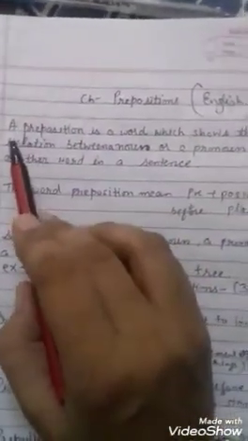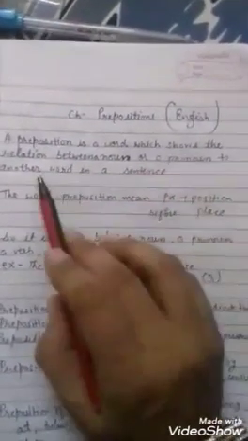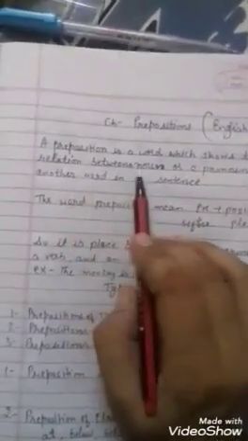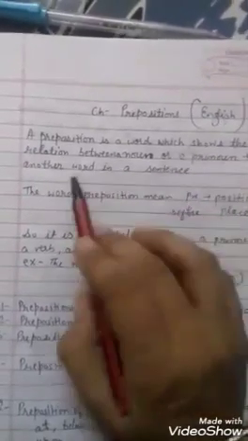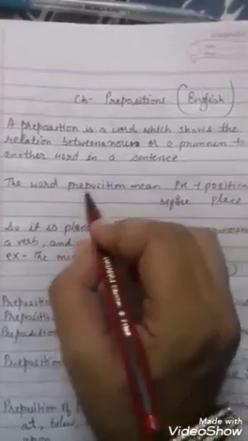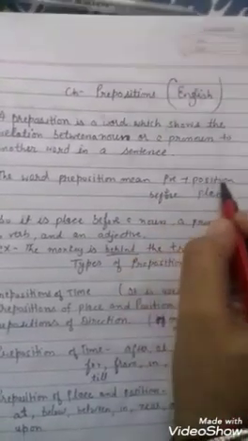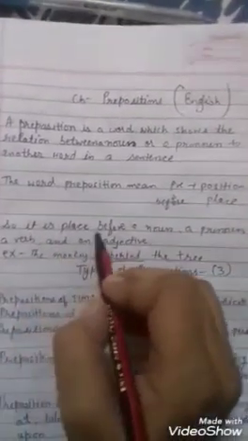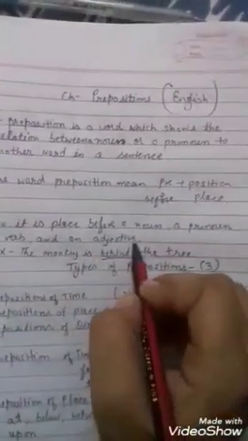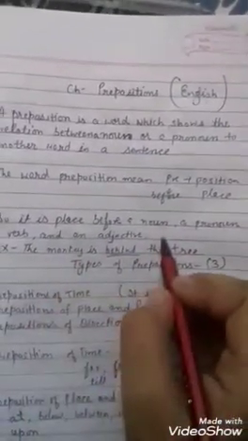What are prepositions? A preposition is a word which shows a relation between a noun or pronoun and another word in a sentence. What is the meaning of preposition? If we break it, it becomes pre plus position. Pre means before, position means place. So it is placed before a noun, a pronoun, a verb or an adjective.